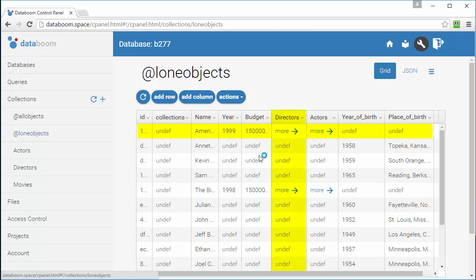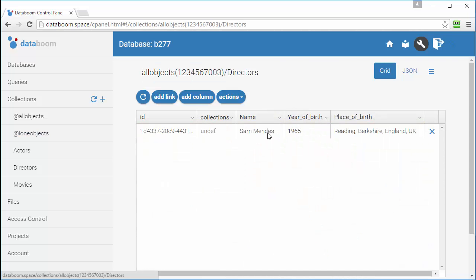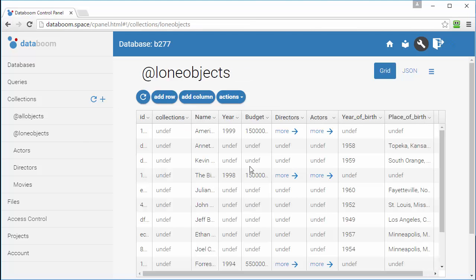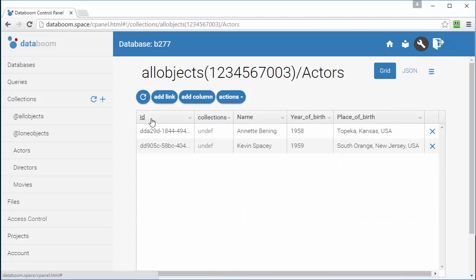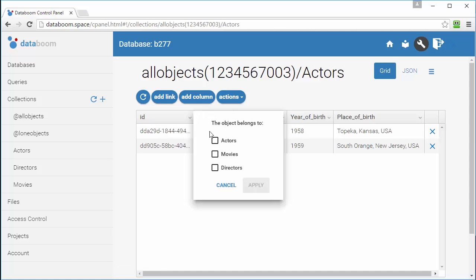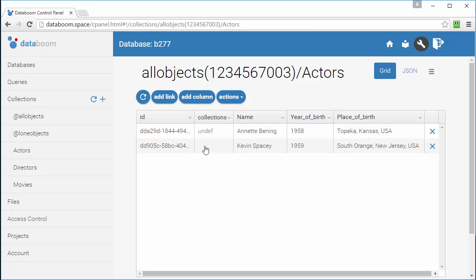In the Directors column, click the link. We see that the movie director is Sam Mendes. Let's move him into the Directors collection and go back to Lone Objects. Now let's click the Actors link in the American Beauty row. We see that the movie actors are Annette Bening and Kevin Spacey. Move them into the Actors collection.